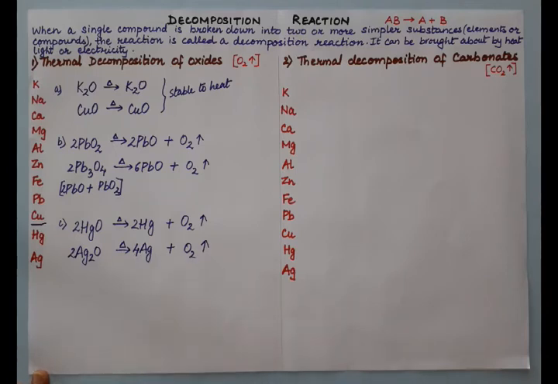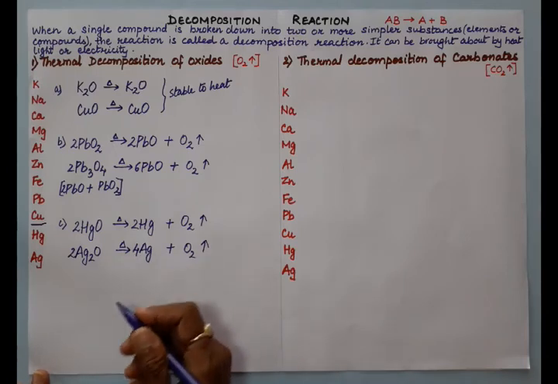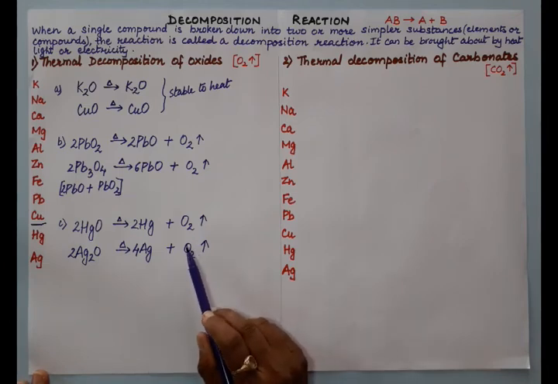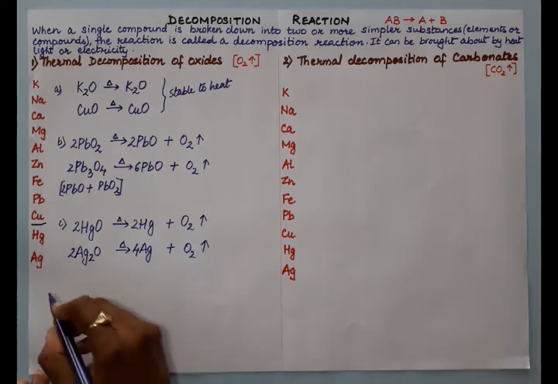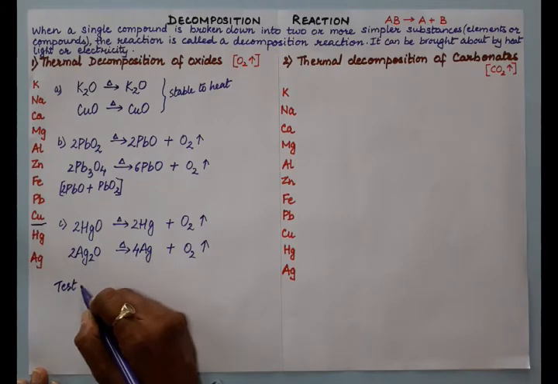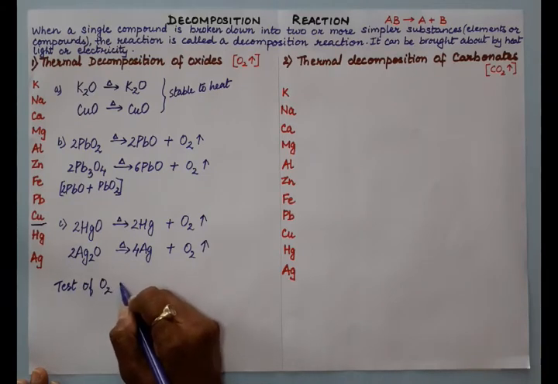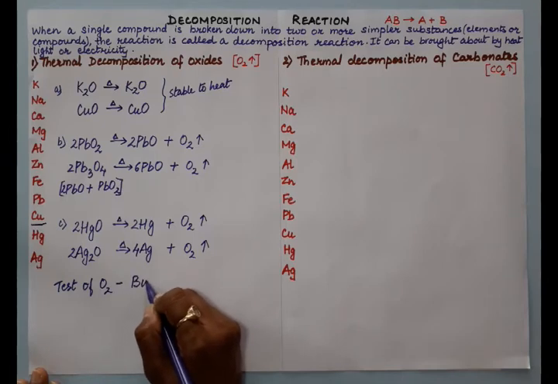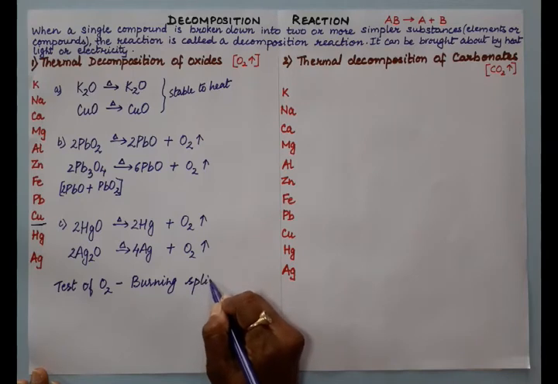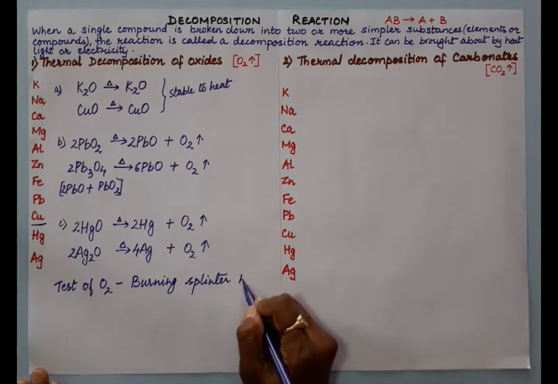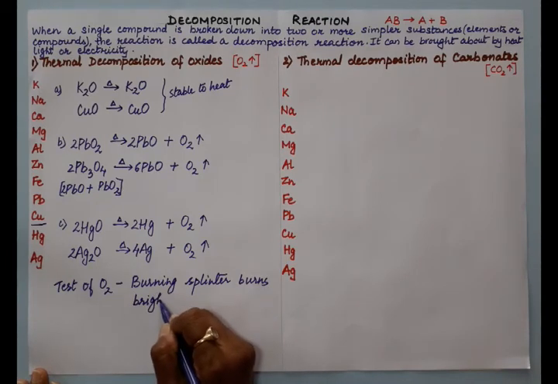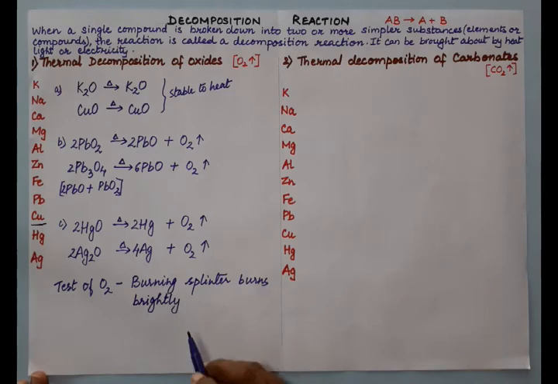And what is the test of oxygen? Oxygen relights a glowing splinter, or you can say when a burning splinter is brought near it, it burns brightly. So the test of oxygen is a burning splinter burns brightly on coming in contact with oxygen gas.